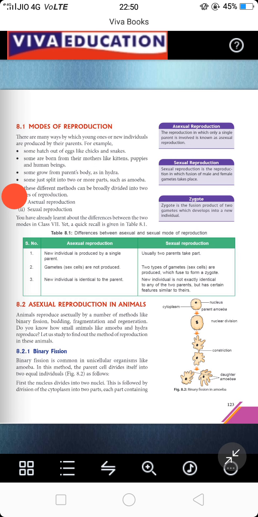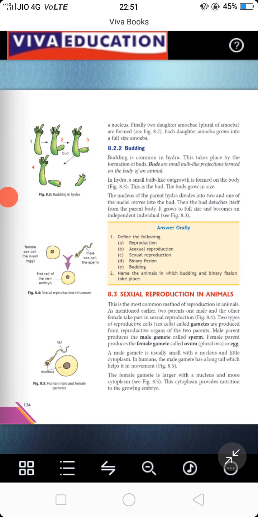Next, moving to the next page, they have given you the example of budding. So what is budding? Budding can be understood with the help of hydra. Hydra is a type of water species. This takes place by the formation of buds. Buds are small bulb-like projections formed on the body of an animal.